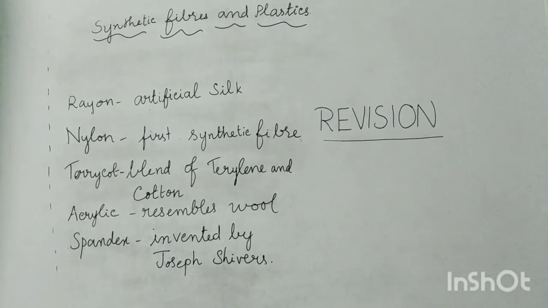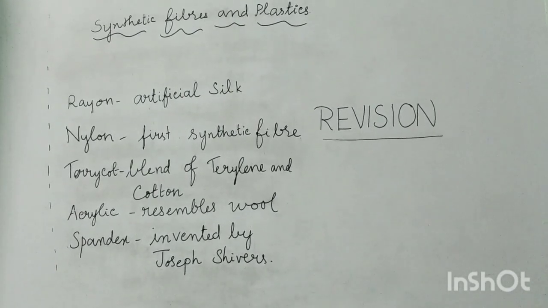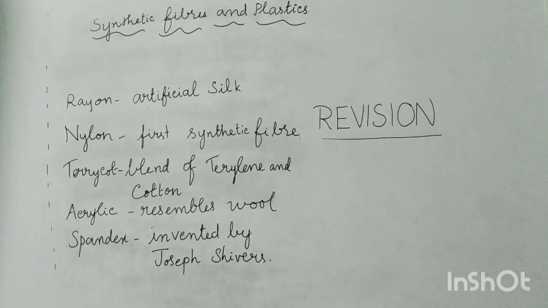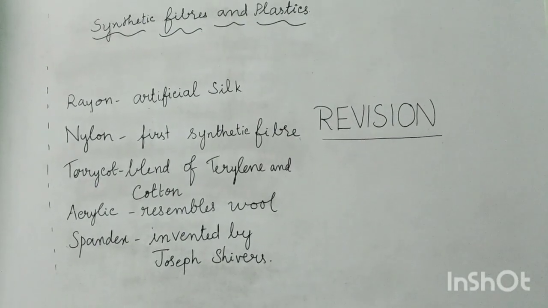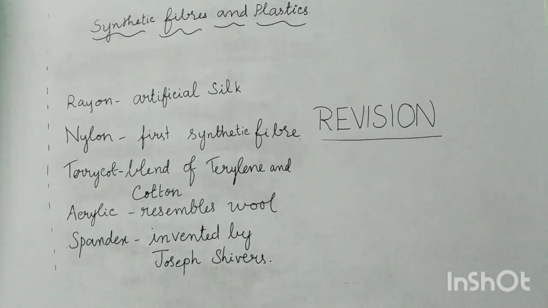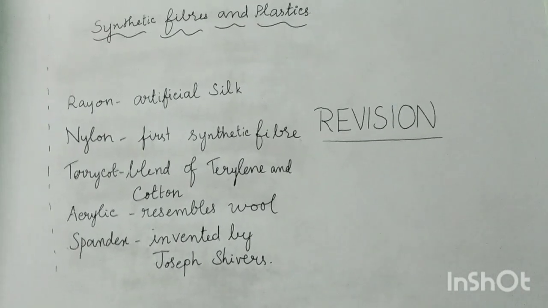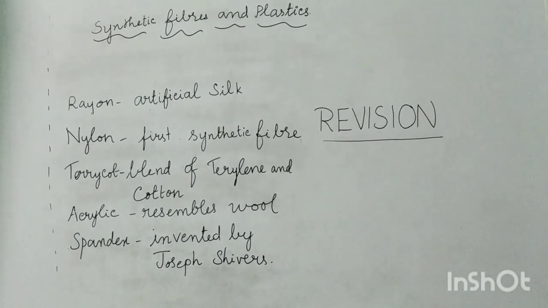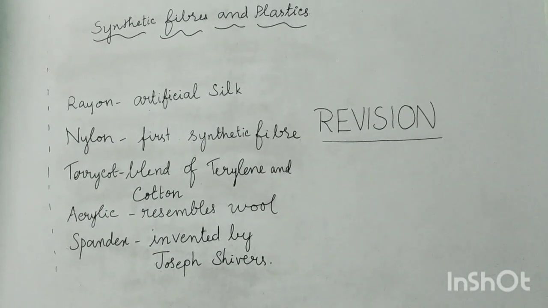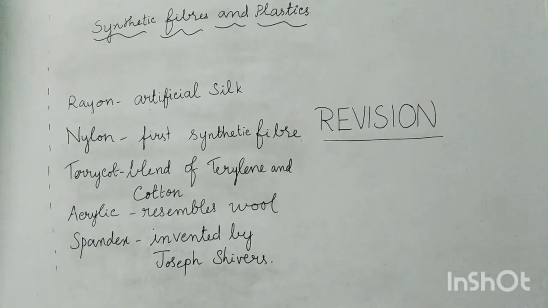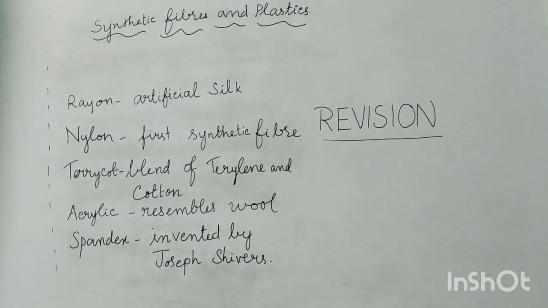Which of the following is not a synthetic fiber? A. Spandex, B. Cotton, C. Nylon, D. Acrylic. The answer is cotton. Then second one, a synthetic fiber used for making fishing nets and strings of badminton and tennis racket. A. Rayon, B. Spandex, C. Acrylic, D. Nylon.